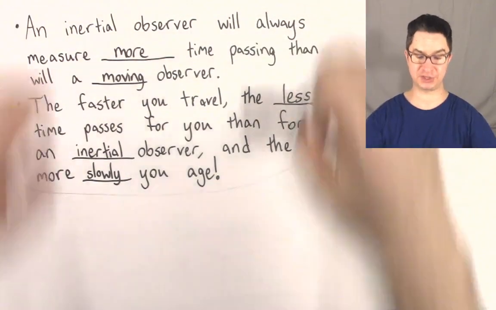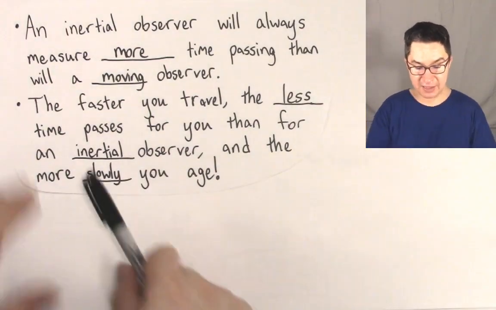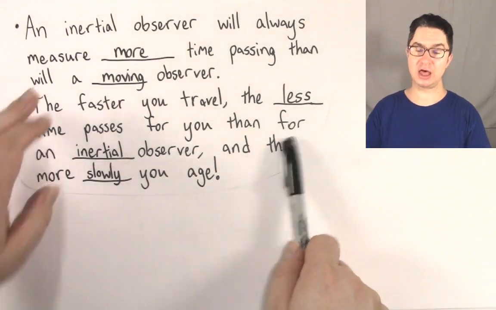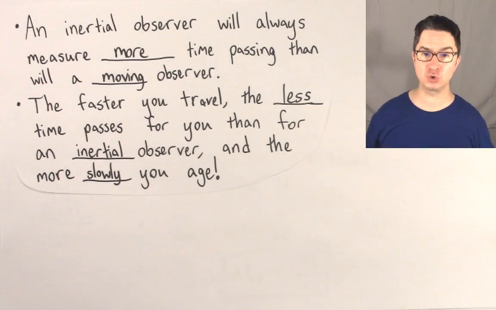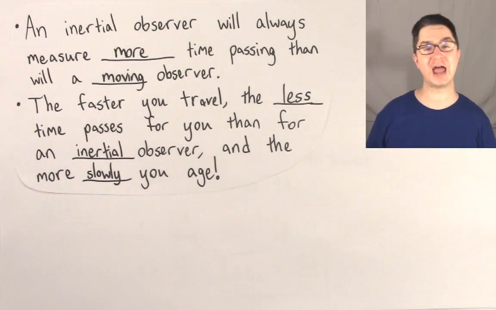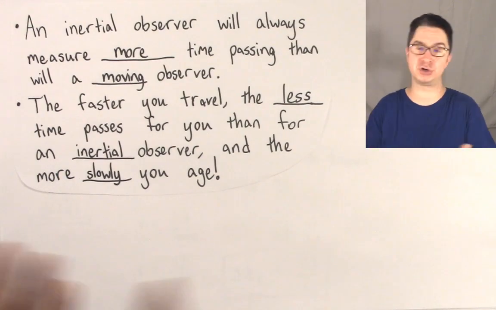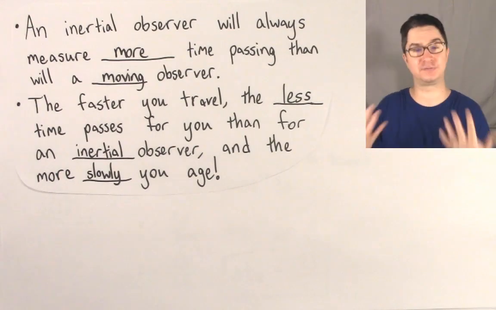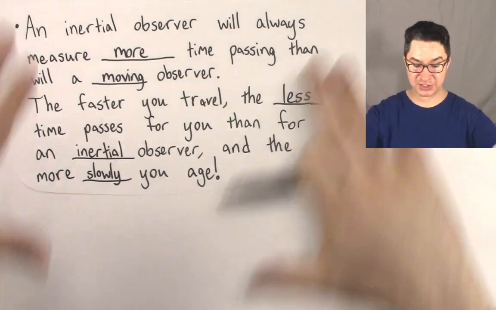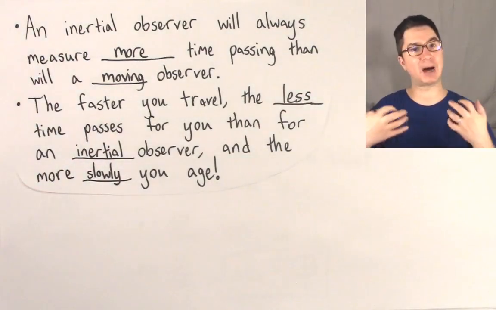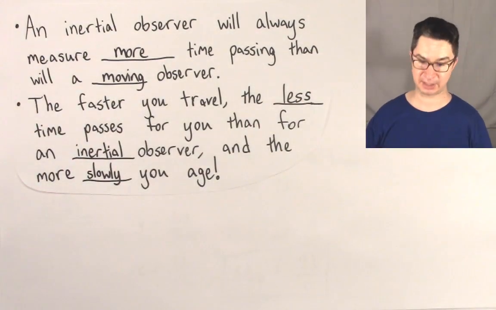This is consistent with this observation. The faster you travel, the less time passes for you than for an inertial observer, and the more slowly you age. So you saw that Jenny only aged 1 year during her trip, whereas Benny aged a full 8 years. So this is the derivation that shows these biological aging effects of time dilation.